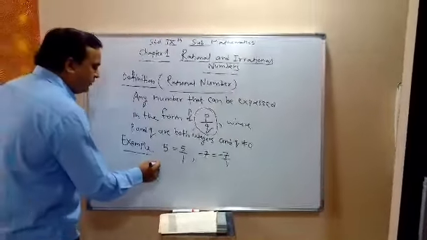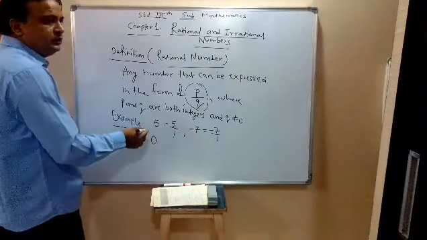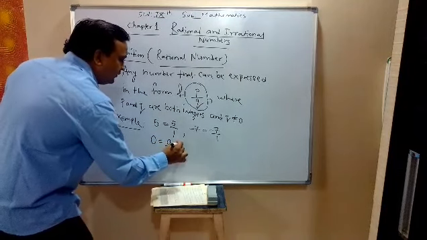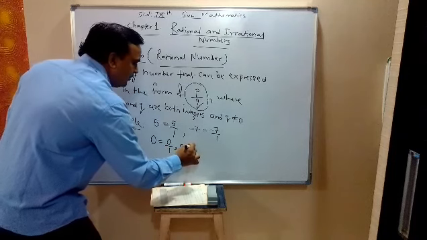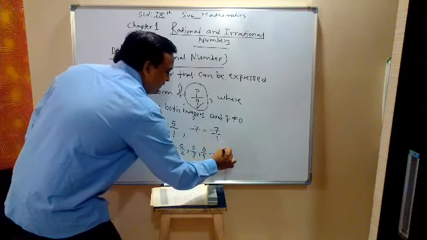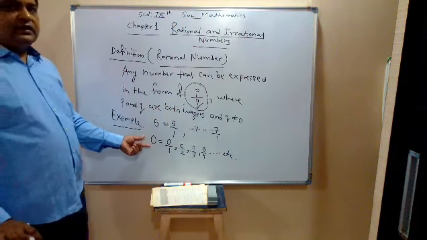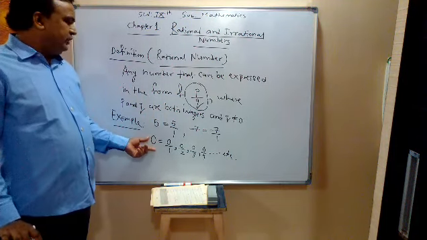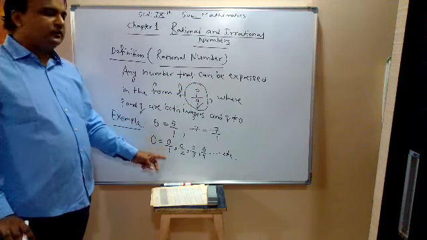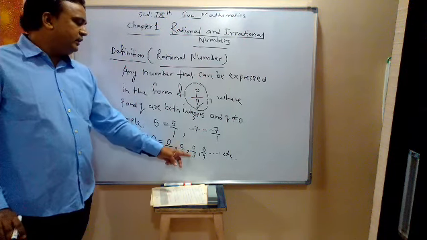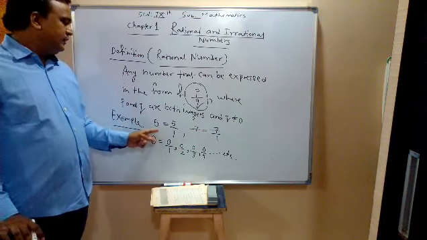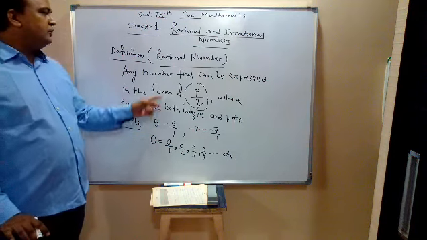Let us take 0. 0 we can write as 0 upon 1. We can also write 0 upon 2, 0 upon 3, 0 upon 4, etc. So take the number 0. 0 can be written in the form of P upon Q as 0 upon 1, 0 upon 2, 0 upon 3, 0 upon 4. Now the numerator of each one of these is 0, so the value is 0. So 0 is also a rational number.